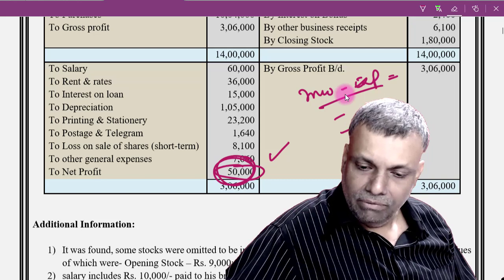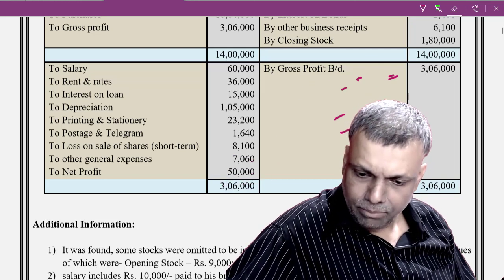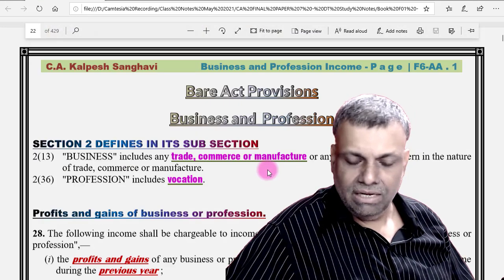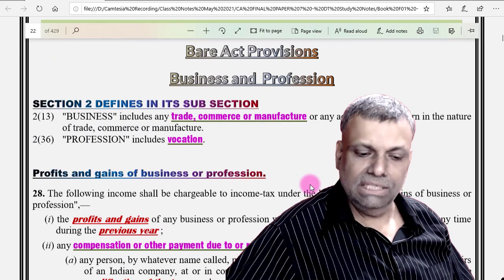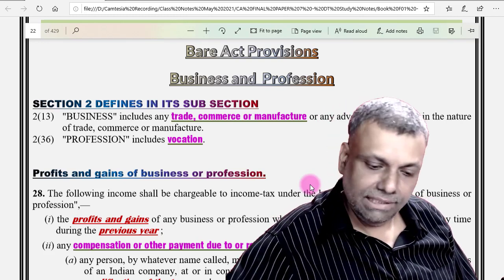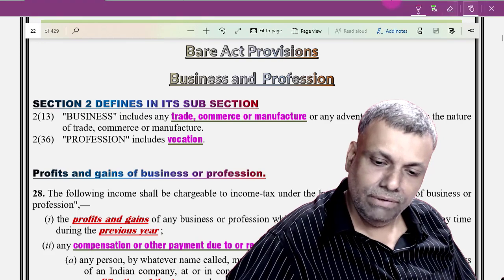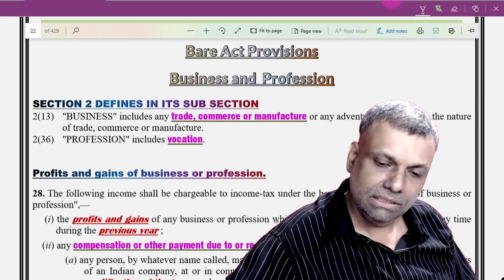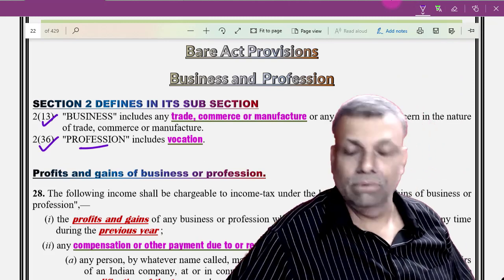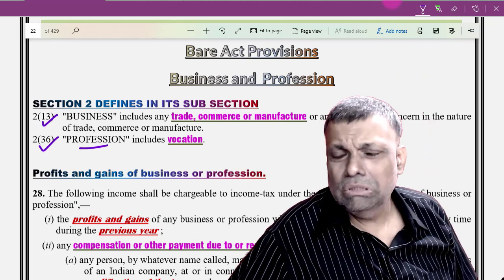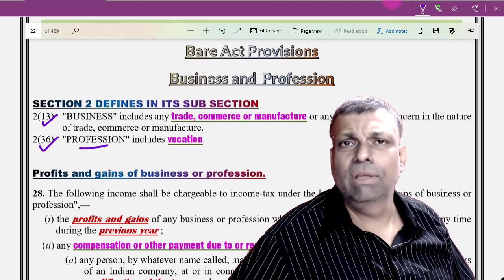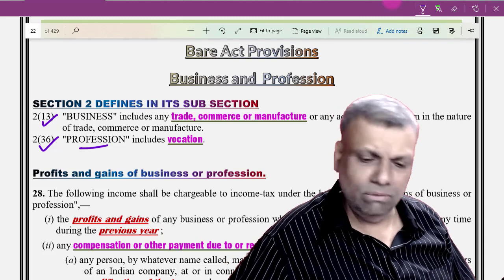Now, before I go ahead, let me give you a very brief introduction and idea about this particular business income and some of the provisions. First of all, see, two basic definitions, section 2(13) and 2(36). Section 2(13) is the definition of the word business, and 2(36) is the definition of the word profession. However, not so very important, but I told you that I'm going to explain everything right from the basics, and slowly I will take you to the advanced level.